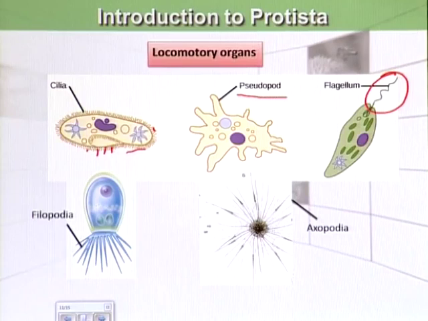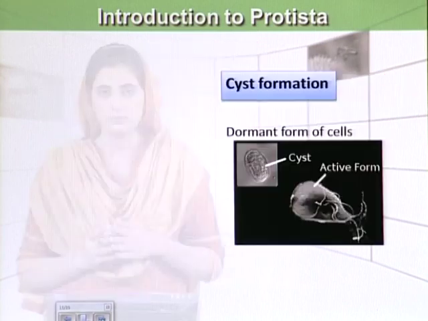They are finger-like projections, or they have thin or branched projections called filopodia, and thin and long projections called axopodia. So these all are locomotory organs in protists.